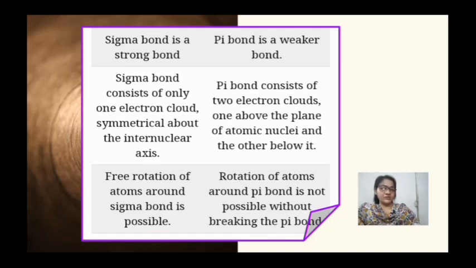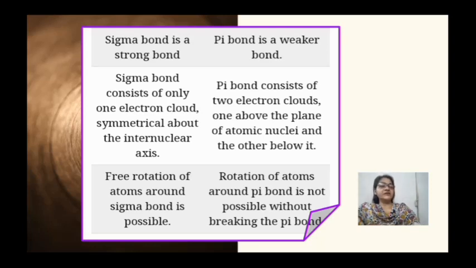Sigma bond is a strong bond, pi bond is a weaker bond. Sigma bond consists of only one electron cloud symmetrically about the internuclear axis, whereas in pi bond it consists of two electron clouds, one above the plane of atomic nuclei and other below it.